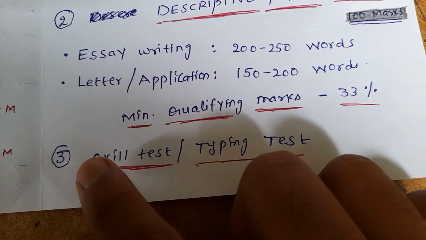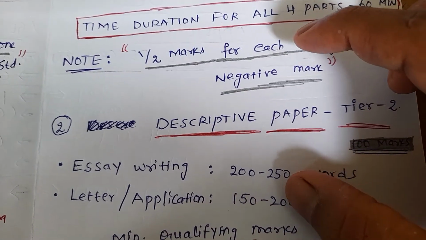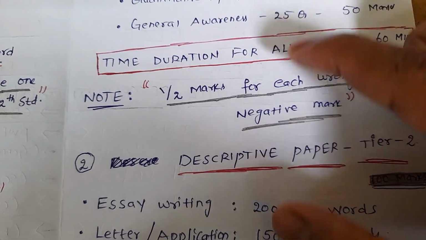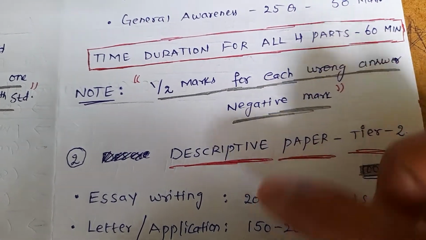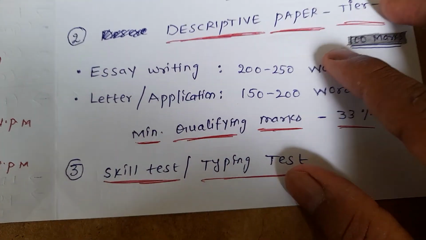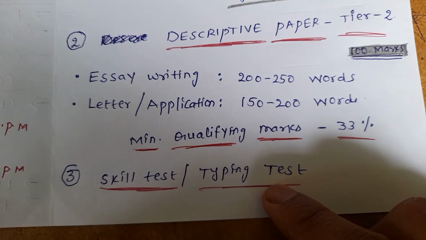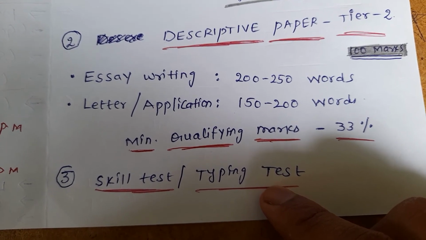Then coming back to the third selection step, that is the skill test or typing test. Those who are qualified in these 2 papers, paper 1 and paper 2, that means Tier 1 and Tier 2, they are going to be called for the skill test or typing test. Remember, there is no interview for this notification. I hope that you have received the entire information.